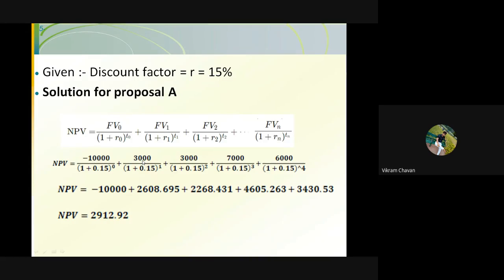Then next, for the first year, we are considering that there will be a positive cash flow of 3,000 rupees. Okay, but if you apply the discount rate over here, that is nothing but a 15% discount rate provided. So if you apply the 15% discount rate, then the net present value, or we can say the time value of money for that particular 3,000, is only 2,608.695. In the same manner, as you proceed over the time period, this particular net present value, or the cash value...